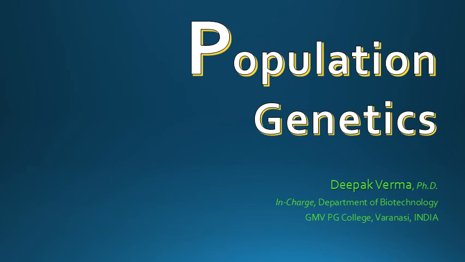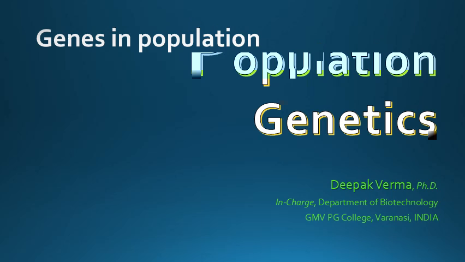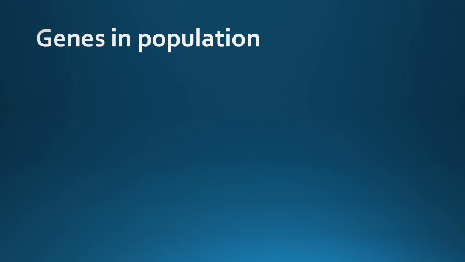So we start with genes in population, then we go to the Hardy-Weinberg equilibrium. So next, genes in population.